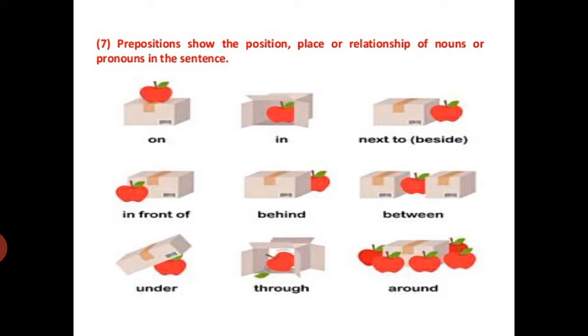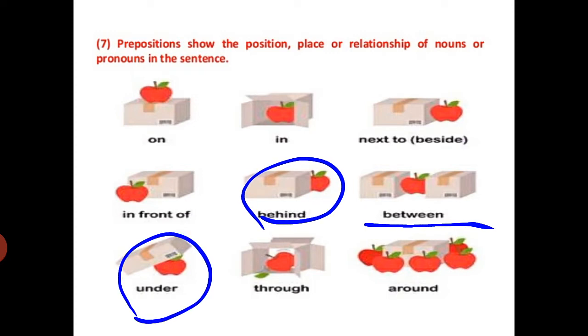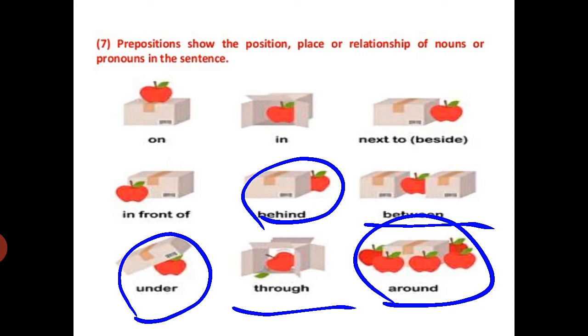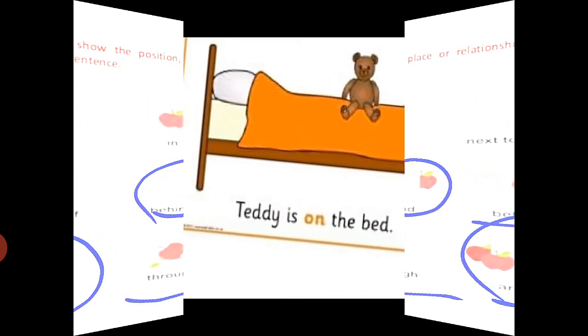Next, it is in front of the box. The apple is behind the box here. Here the apple is between the boxes. And here the apple is under the box. And here through the box. And it is around the box. The apple is around the box.